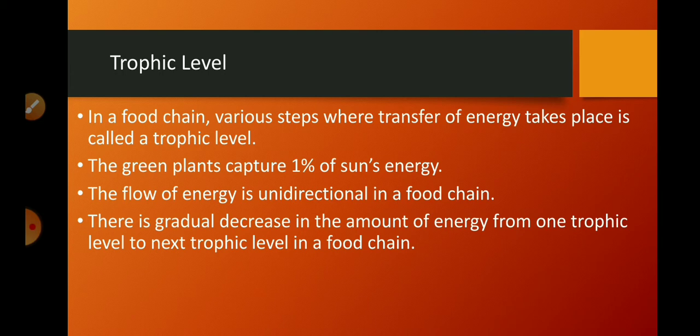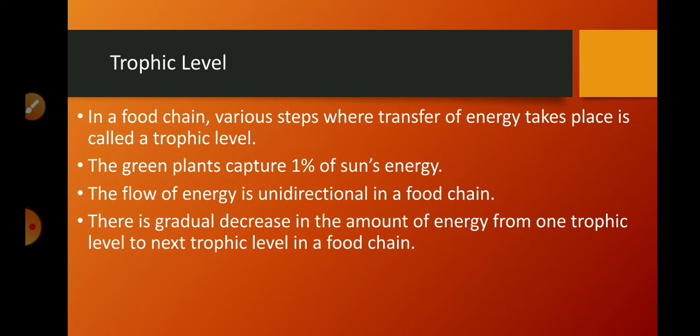Students, we know that the food we eat acts as a fuel to provide us energy. As we have studied, autotrophs capture energy present in the sunlight and convert it into chemical energy, into glucose, into starch. This energy supports all the living world. So that energy they utilize for their growth, for their life processes. And when the plants are eaten by herbivores, and herbivores are eaten by carnivores, then that energy supports all the living world.